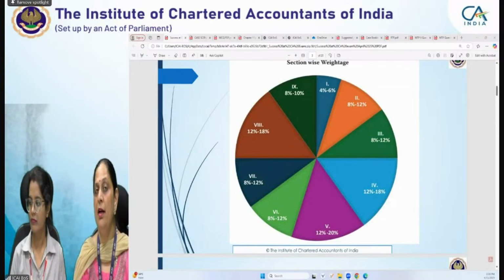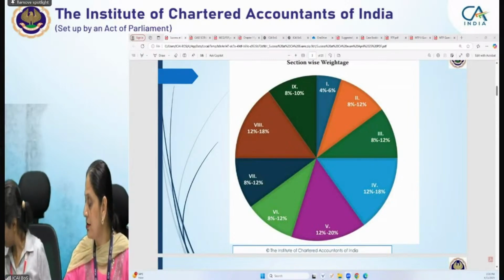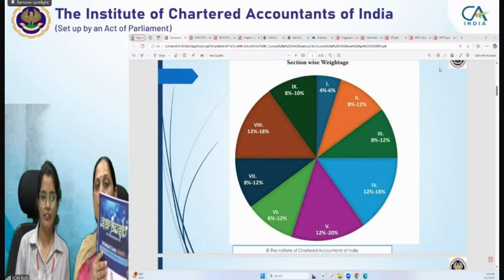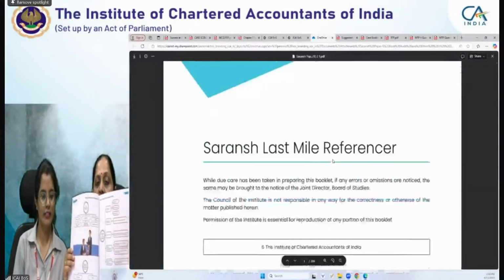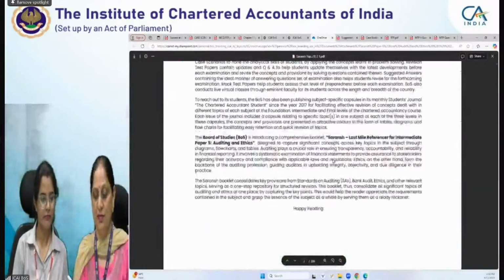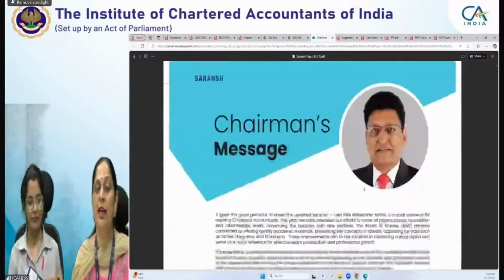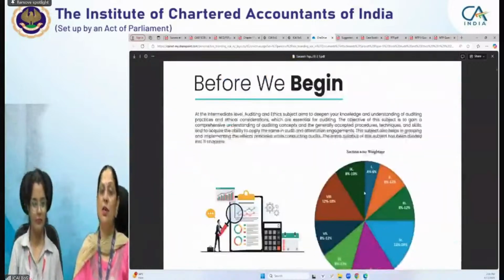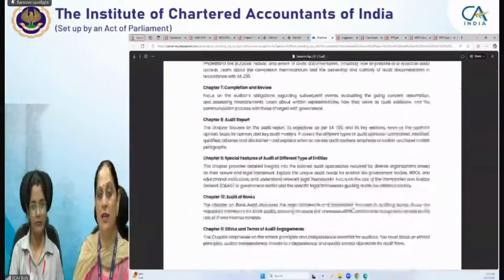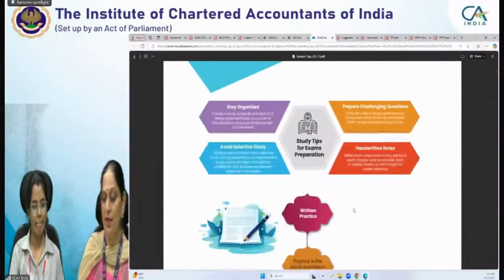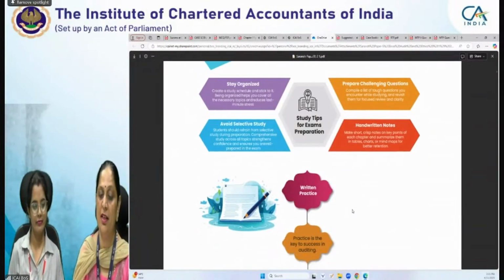Okay, then we also have our Saransh booklet. I think you brought this, na, this Saransh booklet is also available, right? So you can refer to this for flow charts and for revision purposes. It's in diagrammatic form for your revision, but of course it's not a substitute for detailed study, it's for quick revision. So of course we need to study the topic carefully and then we can revise, right? In this also we have given you some tips: please stay organized, create a study schedule, stick to it.